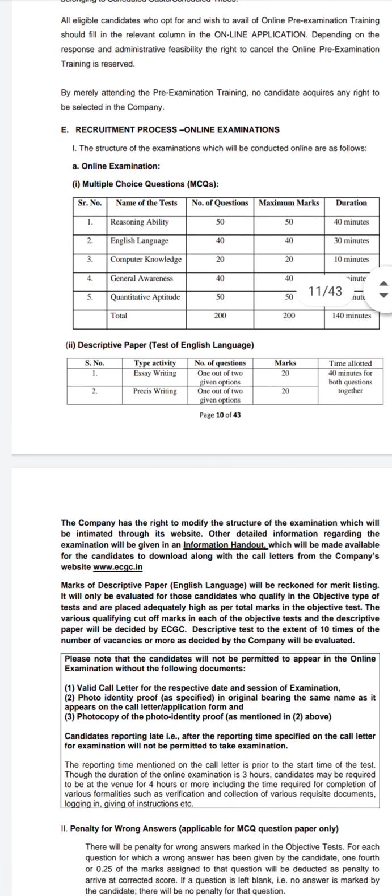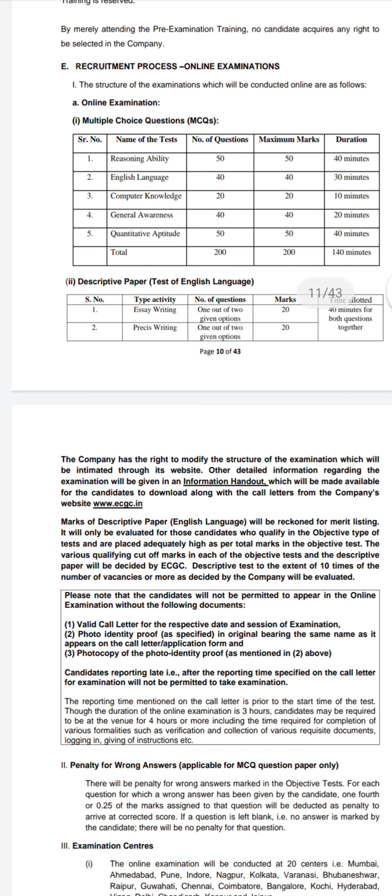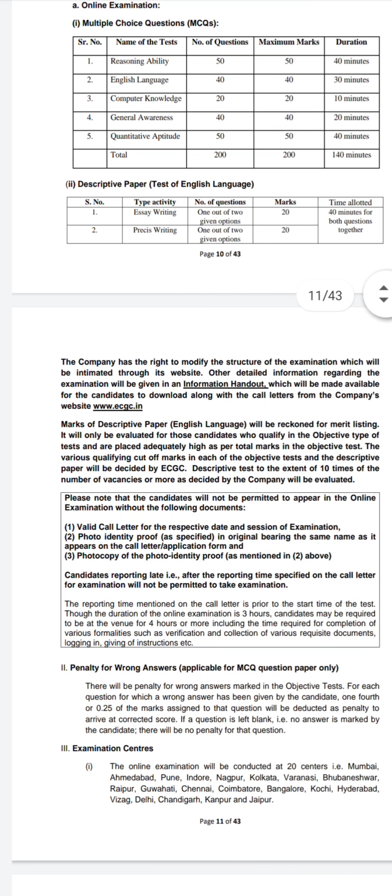This is the recruitment process for the online examination. It has multiple choice questions: reasoning ability, English language, computer knowledge, general awareness and quantitative aptitude, totaling 200 marks. In the descriptive section, essay writing is 20 marks and precis writing is 20 marks.